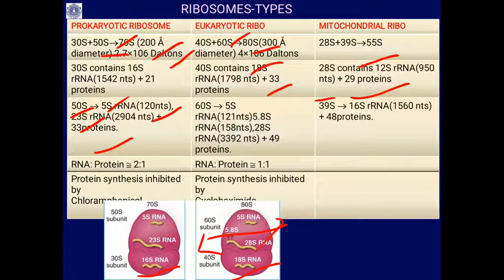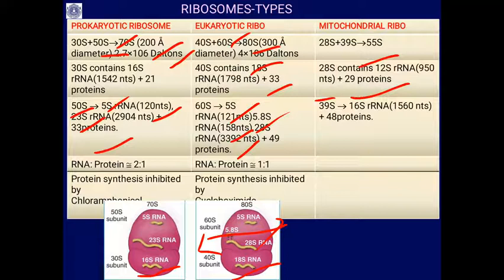Similarly, in the eukaryotic ribosome, the 60S larger unit contains three types of rRNA molecules: the smaller 5S rRNA, which contains 121 nucleotides, 5.8S rRNA, which contains 158 nucleotides, and the very large 28S rRNA, which contains 3398 nucleotides.